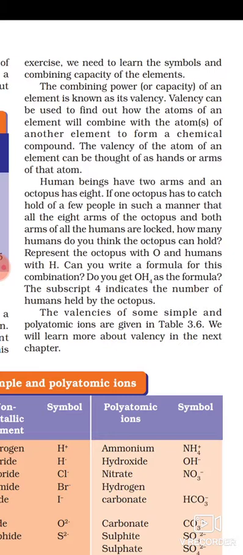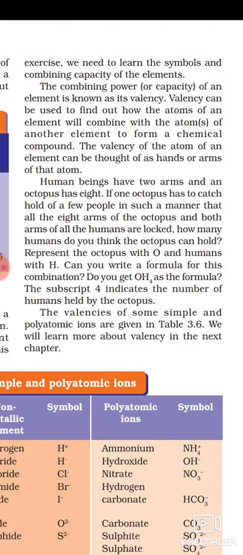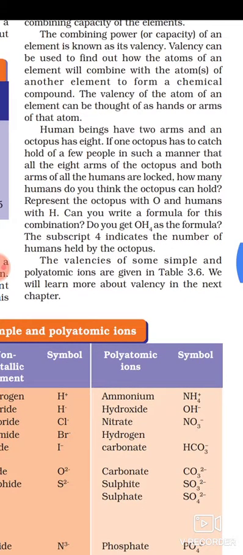Valency means the holding capacity, how much you can hold in your hands. Normally you have two hands and you can hold two things, so your combining capacity is two. This is valency.